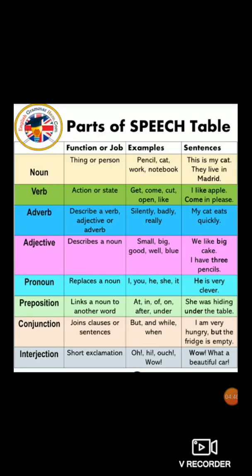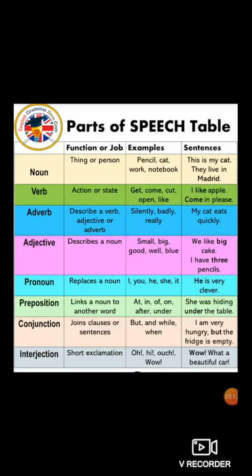Next, last, interjection. Interjection means short exclamation or sudden expression of feeling, sudden emotion, strong emotion. Oh, hi, ouch, wow. These all are the expressions, short exclamations and examples of interjection. Wow, what a beautiful car. So what is the expression here? Wow. So wow is known as interjection. Always keep in mind the interjection always ends with an exclamation mark.